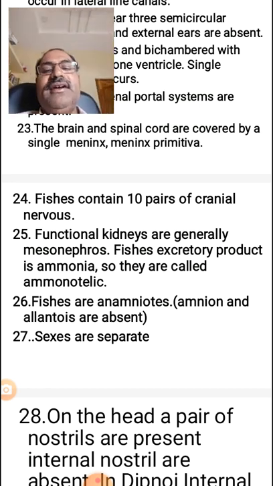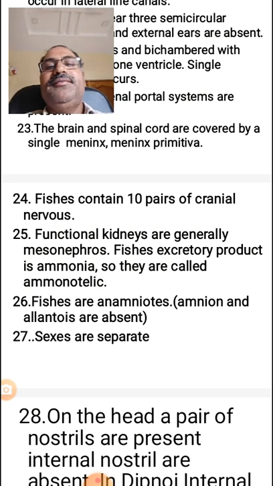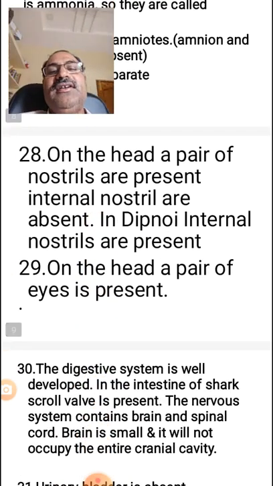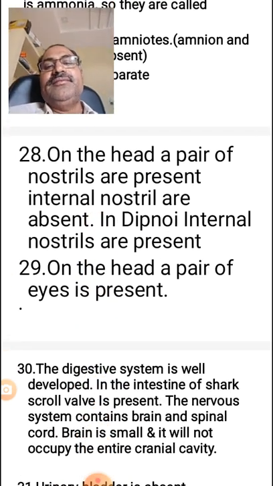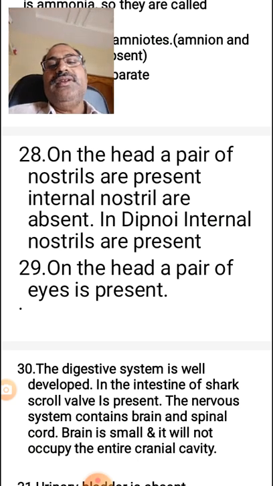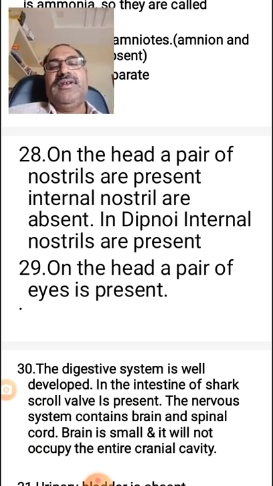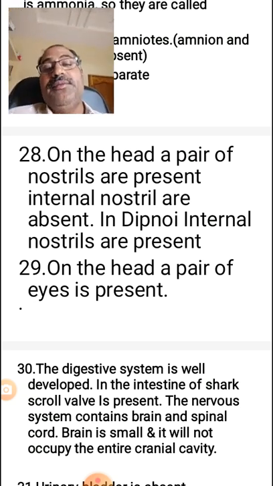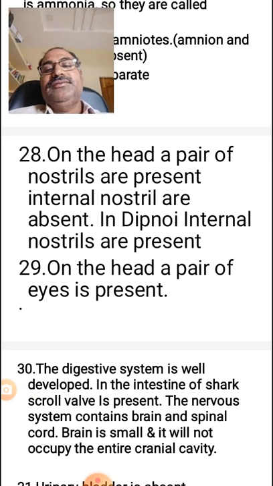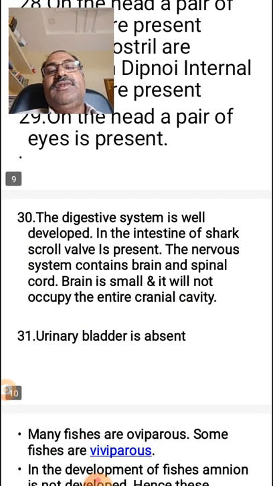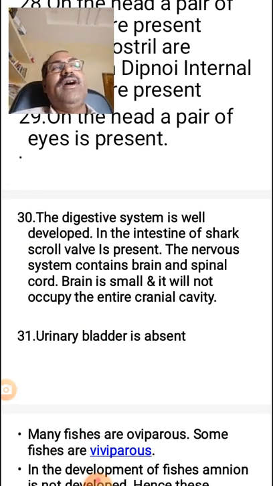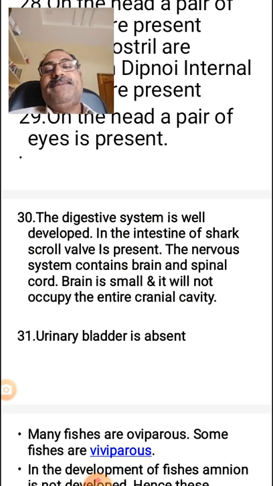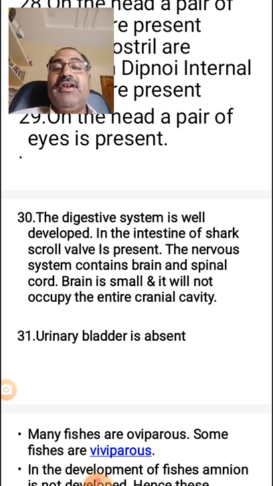And the sexes are separate. Male and female sexes are separate. A pair of nostrils is present in the dipnoid fishes. Internal nostrils are also present, I already told you. On the head one pair of eyes is present, and the digestive system is well developed.